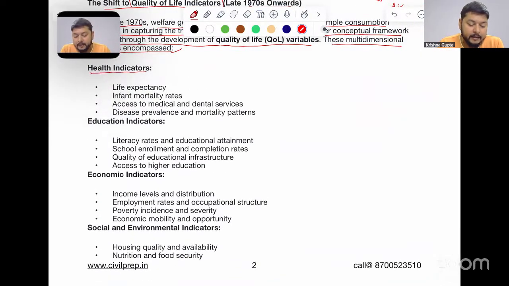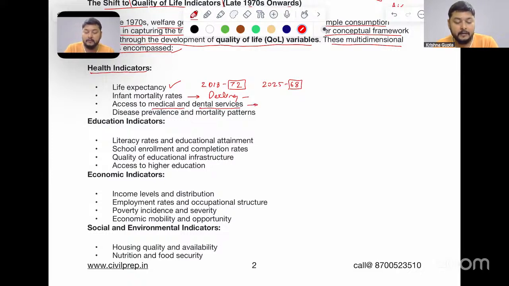First is the health indicator, that is life expectancy. For example, in India, around 2018, the average life expectancy was 72 years. But in 2025, it is just 68 years. So why is there a decline in life expectancy in India? Then infant mortality rate, which we will say is consistently declining in India. Then access to medical and dental services. For example, how many people can have medical and dental services. This is also seen here.